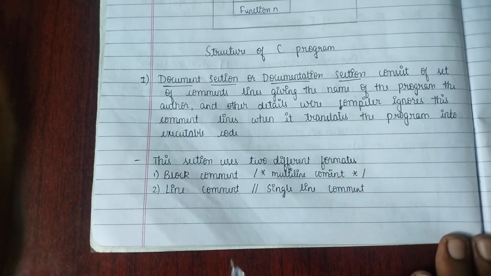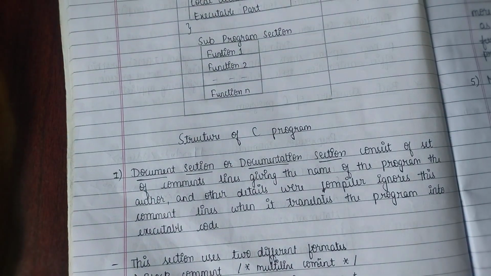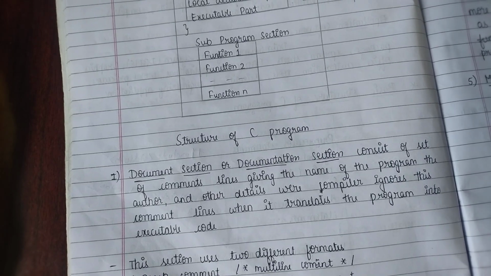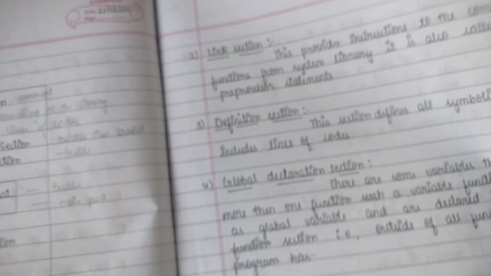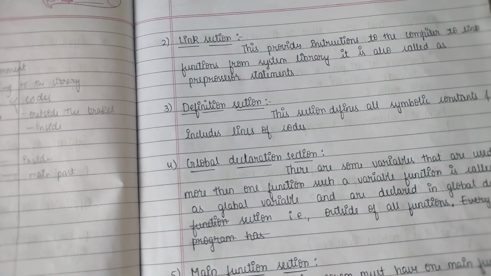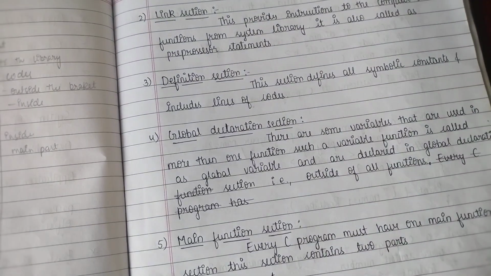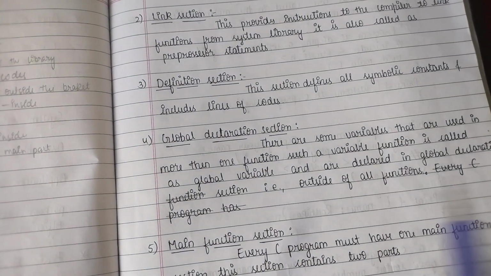After the documentation section, we come to the global declaration, right? That comment line, if you want, you can add, otherwise leave it. After that, we can start the preprocessor, right? I already told you the preprocessor starts from hash include stdio.h. But before that, if you want to declare, you can give the global declaration.